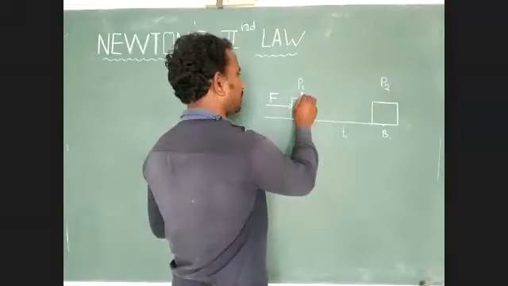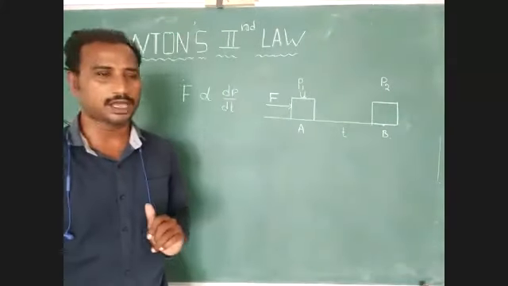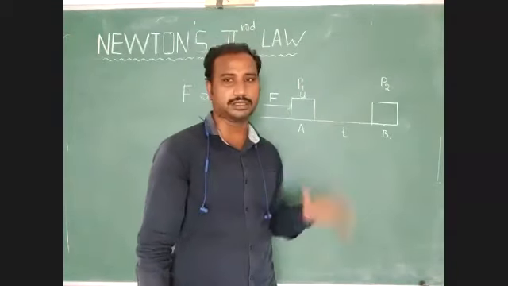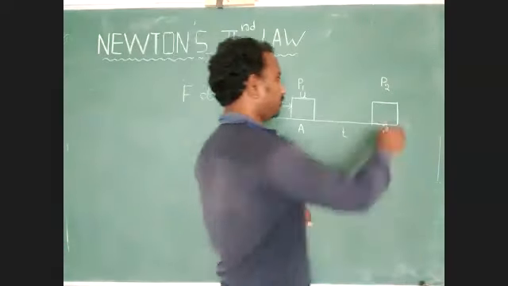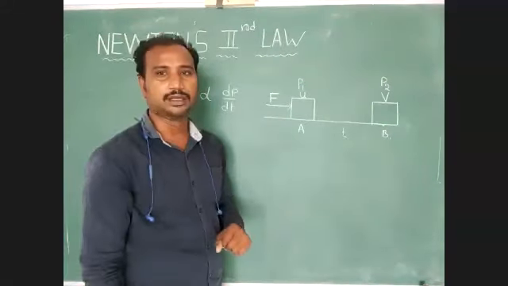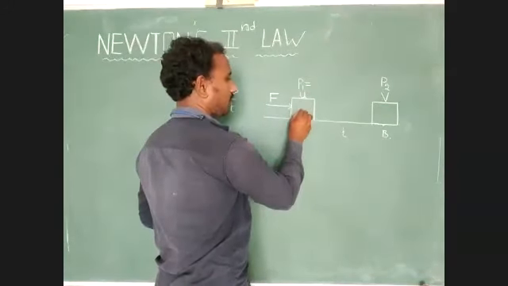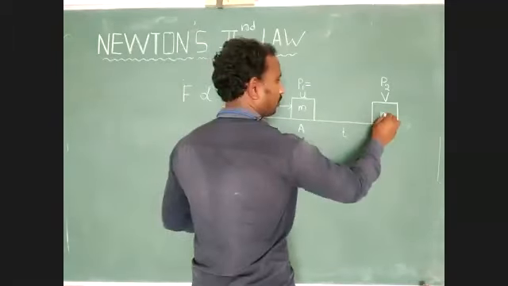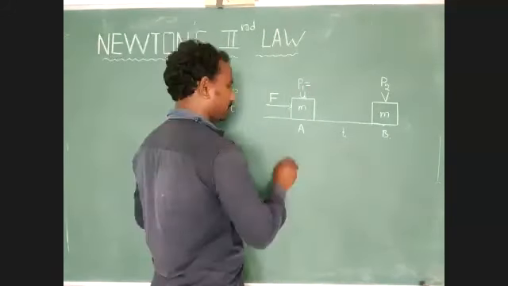Here, the external cause is used to change the motion. What is the initial velocity of the body? We represent initial velocity as u. This external cause can increase the velocity, and after t time, the final velocity is represented by v. Now tell me, in this case the mass of the body is constant. What is the formula for linear momentum?